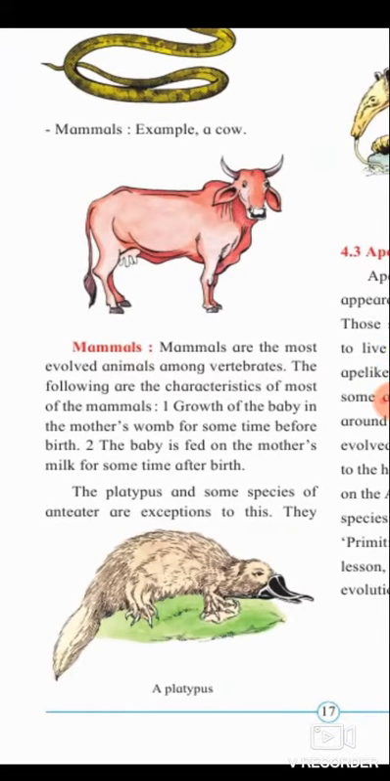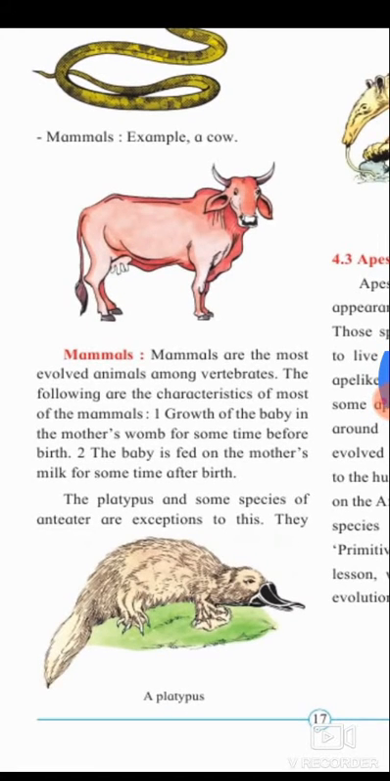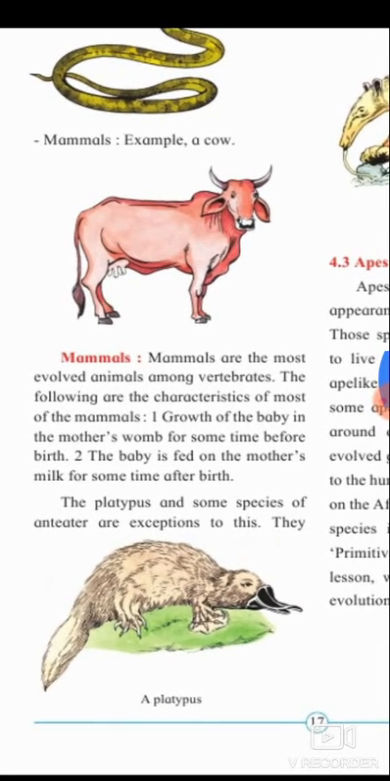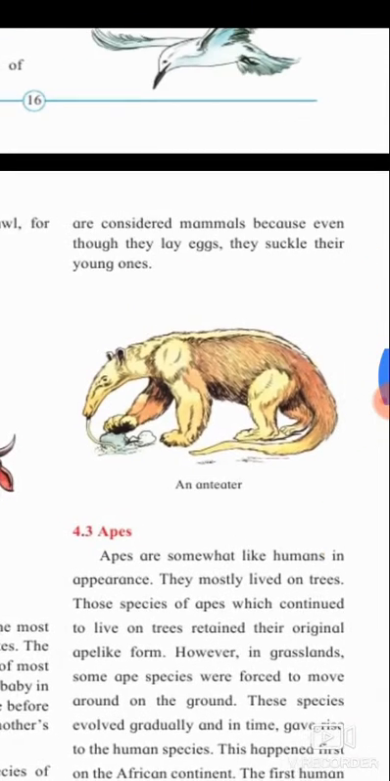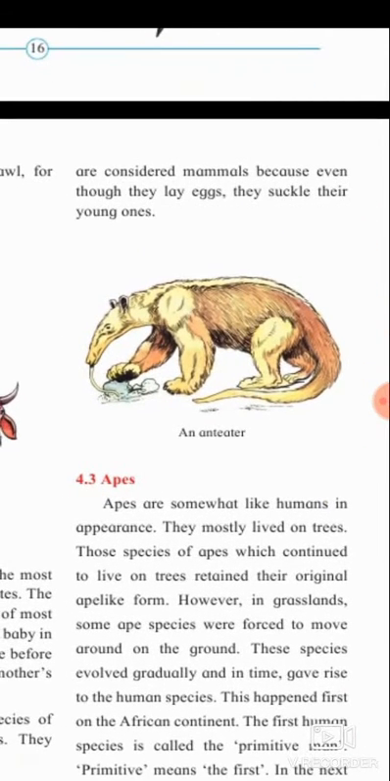The following are the characteristics of most of the mammals. Growth of the baby in the mother's womb for some time before birth. The baby is fed on the mother's milk for some time after birth. Platypus and some species of anteater are exceptions to this. They are considered mammals because even though they lay eggs, they suckle their young ones.